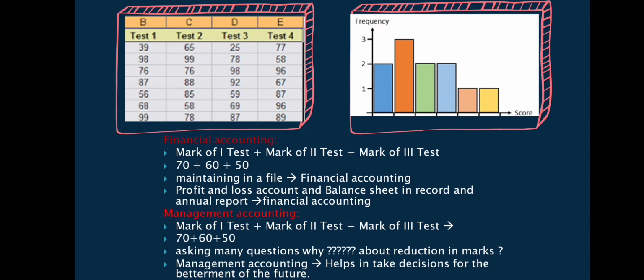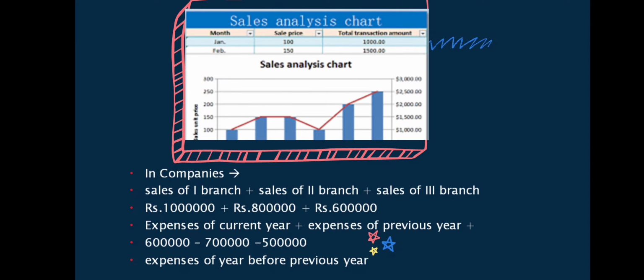So, through this analysis only, you can take steps in the future, you can take decisions in the future to score up your marks. The same thing is happening in management accounting. You see, a company's sales, we can take it as company sales, the sales of the first branch, sales of the second branch, sales of the third branch.